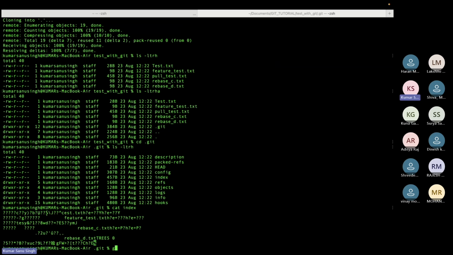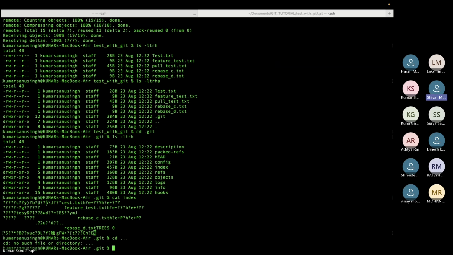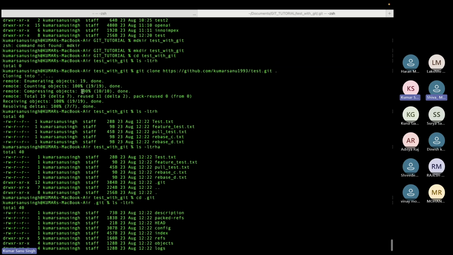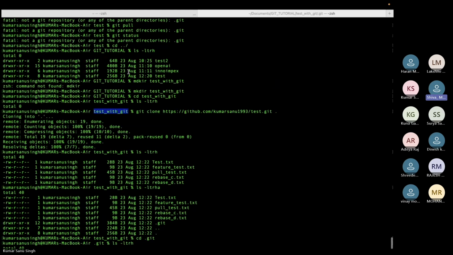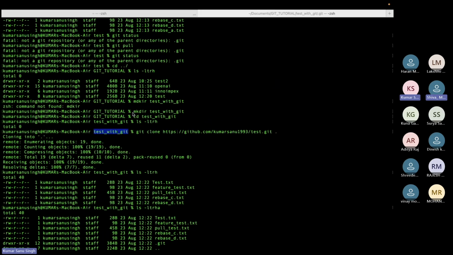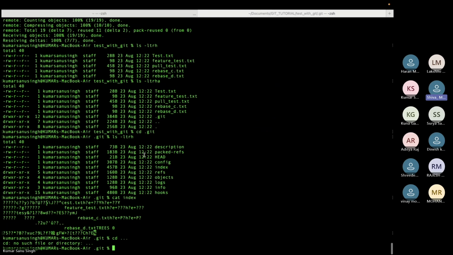Shiva, you have something. You cloned and it came, correct? No, I recloned it in a different directory. That directory's .git has gone there. I can clone again because .git is not there.